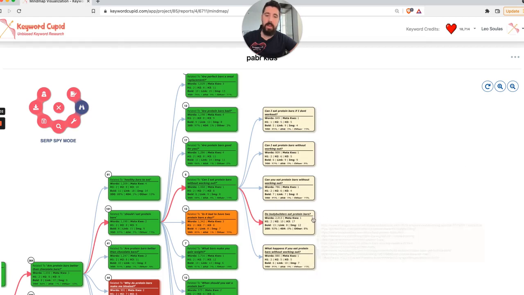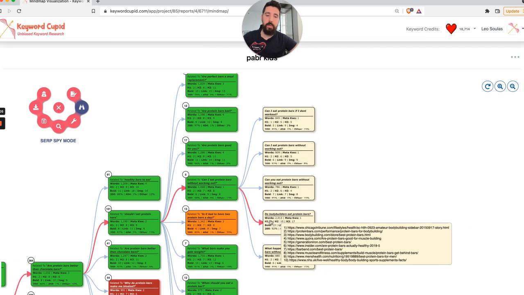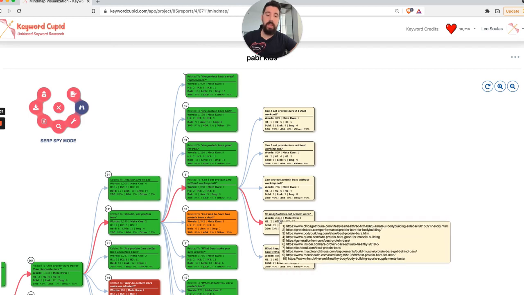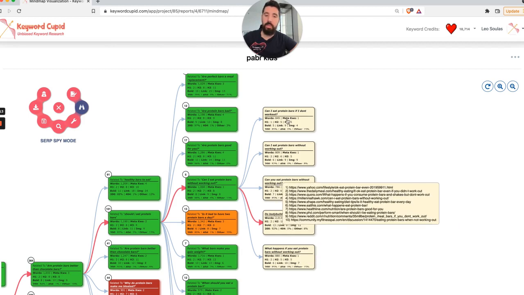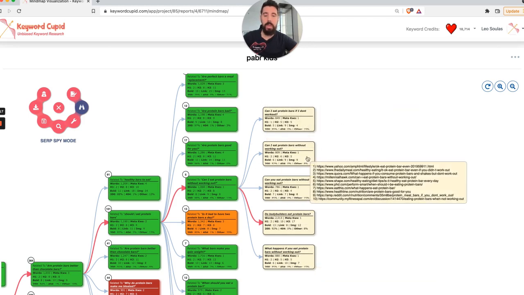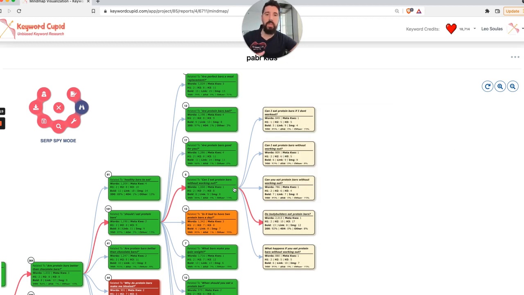of those keywords has. For example, this "do bodybuilders eat protein bars" has a sufficiently bigger article on average, like 2,000 words comparing to the others. But on average, all of them together, because they belong in the same page, have around 1,000 words. So then you can get the true average for all these on-page statistics.